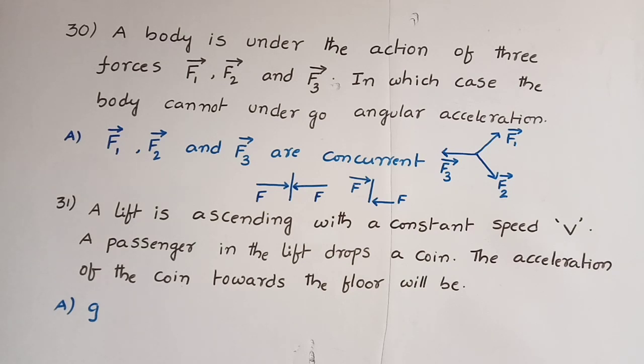Next, 31. A lift is ascending with a constant speed v. A passenger in the lift drops a coin. The acceleration of the coin toward the floor will be? Whenever you drop the coin from the lift, the coin has the same speed or velocity as the lift, but only acceleration due to gravity is acting in the downward direction. So the answer is g.